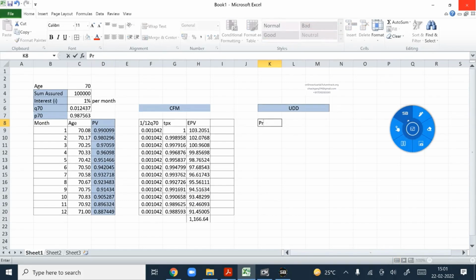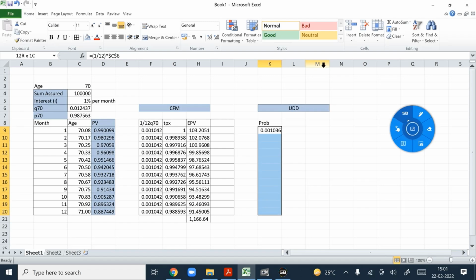I'm just writing the probability. I'm not writing tqx and all because we have already seen that logic. So the probability is 1/12 into q70, and put the dollar sign here. So this is my probability, right?